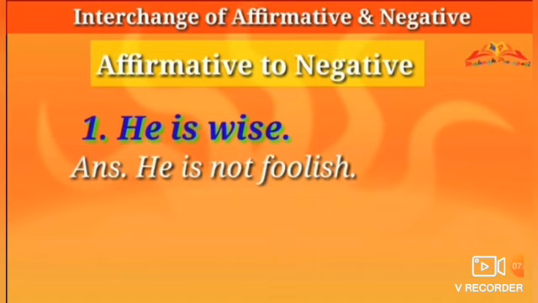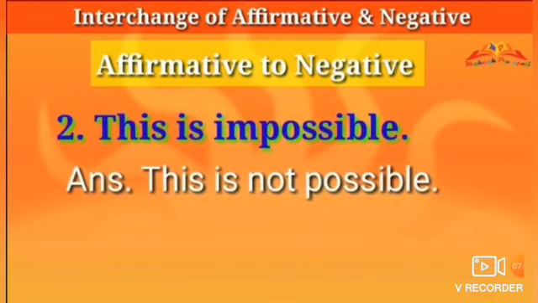Clear? Understand? Okay. Next. Another sentence. This is impossible. The opposite word of impossible is possible. This is not possible. It means this is impossible. Clear? Okay.